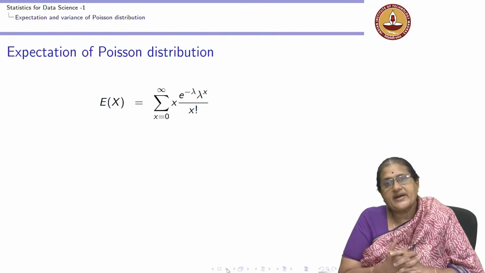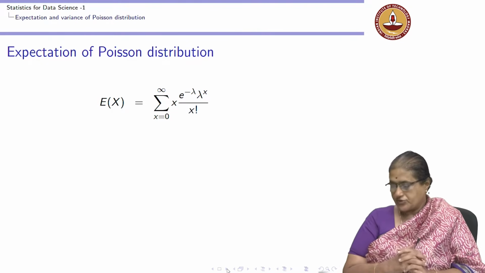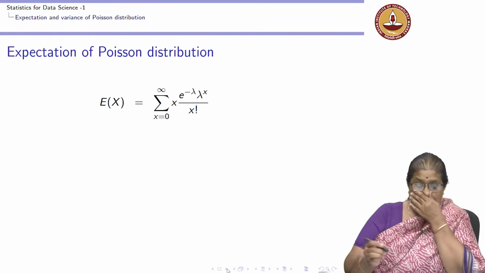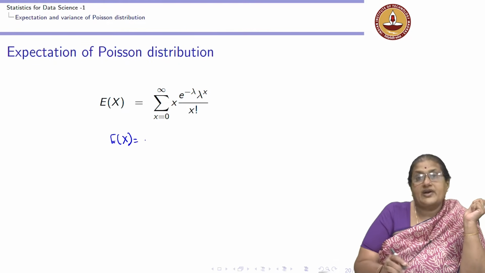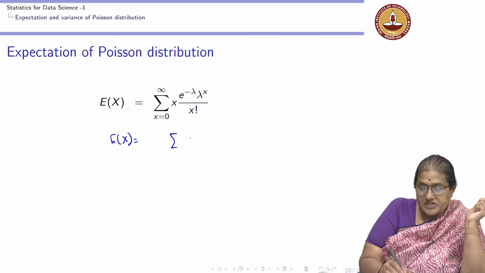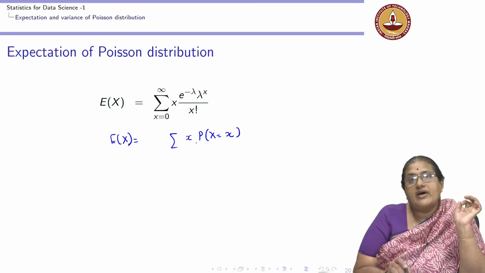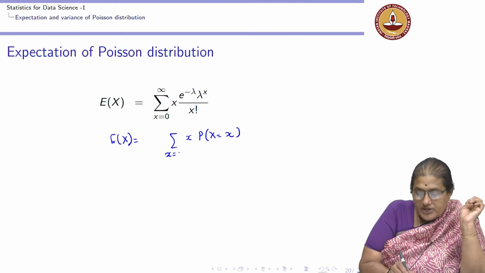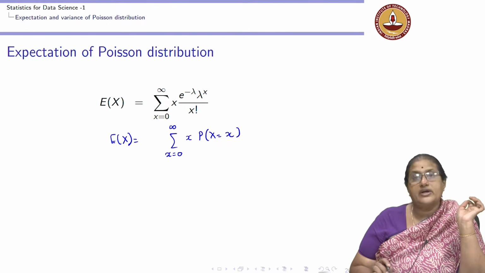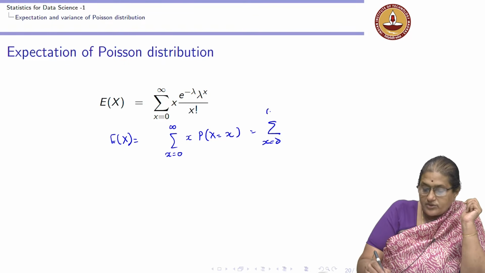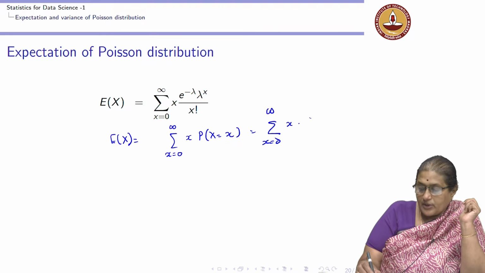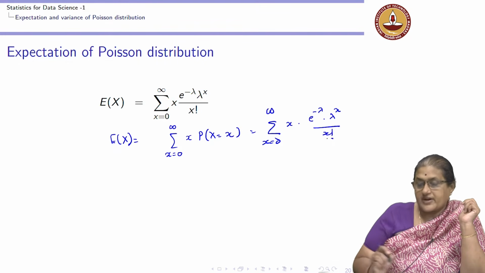What is the expectation of the Poisson distribution? We know that the expectation of a random variable is the summation over x of x times the probability of x, over all values x takes. In a Poisson distribution, x takes values from 0 to infinity. So this is the summation, x going from 0 to infinity, of x times e to the minus lambda, lambda to the power of x by x factorial.